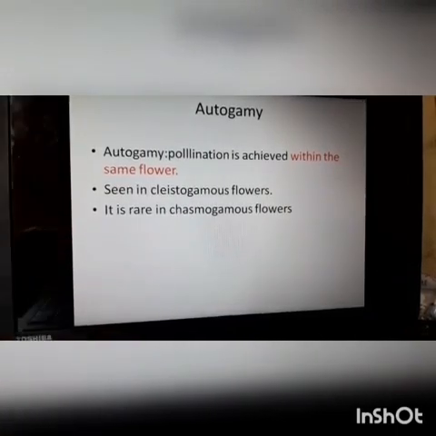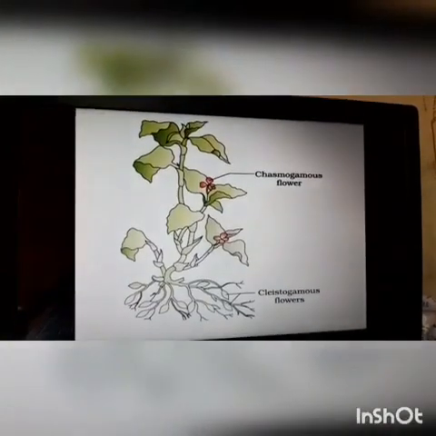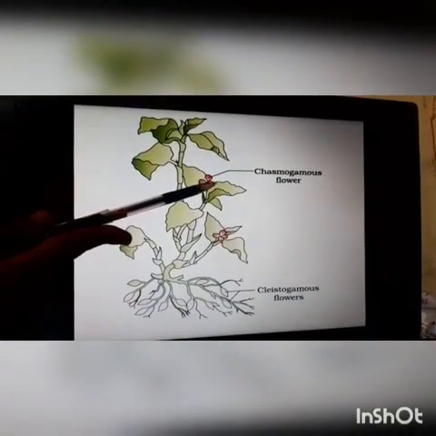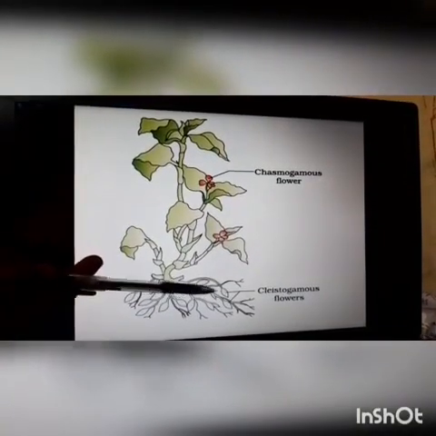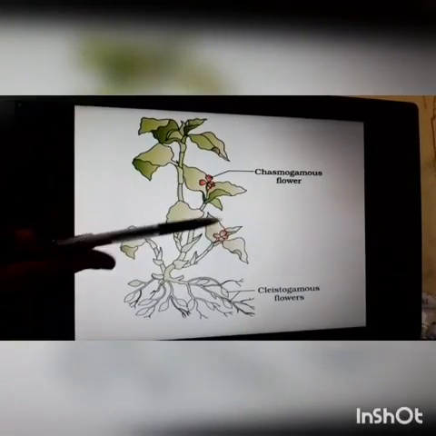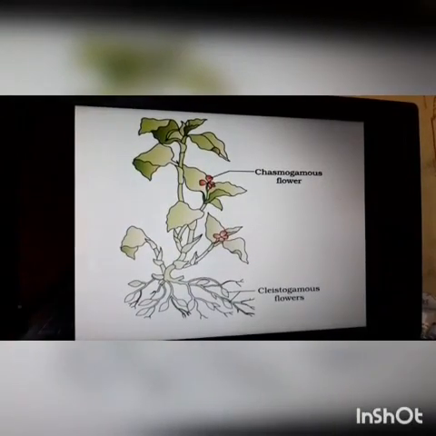Okay, I will show you one diagram. So in this diagram we can see both chasmogamous flowers and cleistogamous flowers. That means exposed flowers and never exposed flowers. Clear?